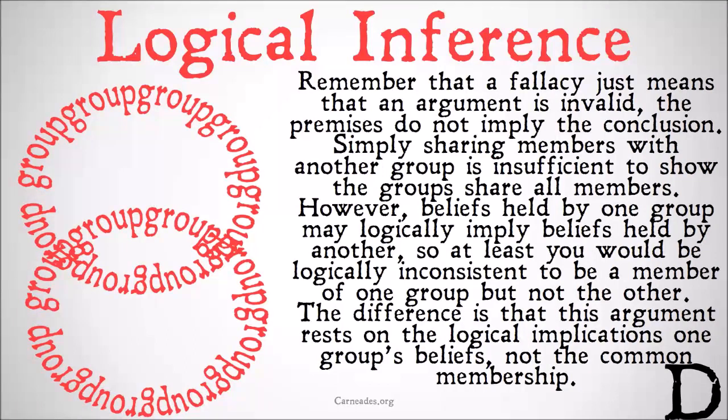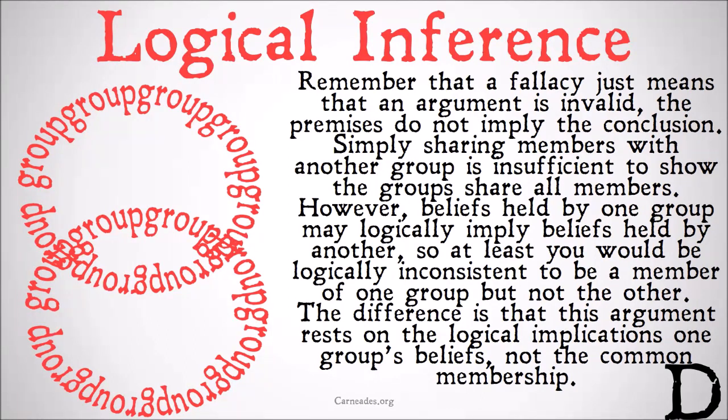So imagine one group of people that believes 2 plus 2 equals 4, and another group of people which believes that, say, all the laws of mathematics are true. One group may be implied: the belief that 2 plus 2 equals 4 is going to be implied by the belief that all the laws of mathematics are true, and so one group is simply going to be a subset of the other.